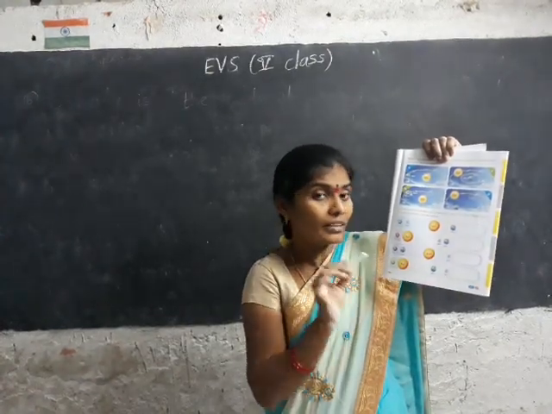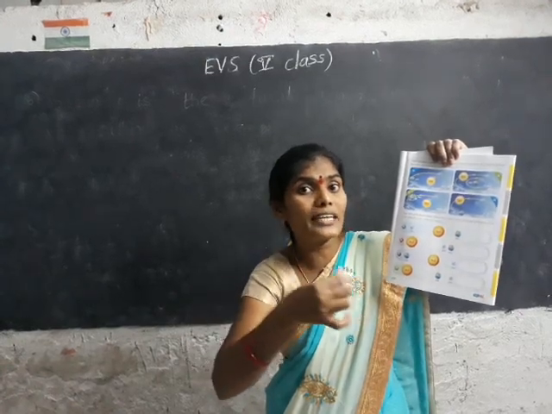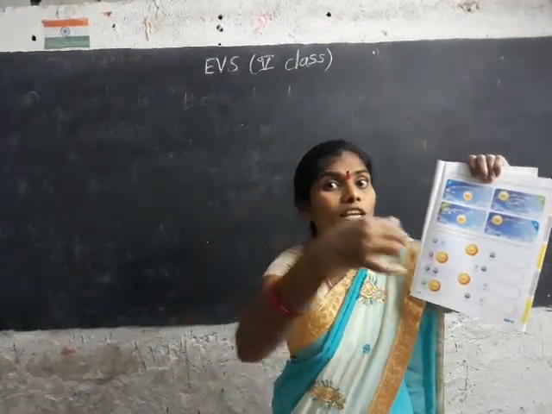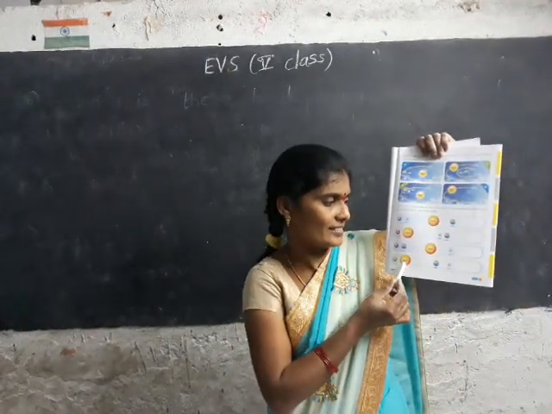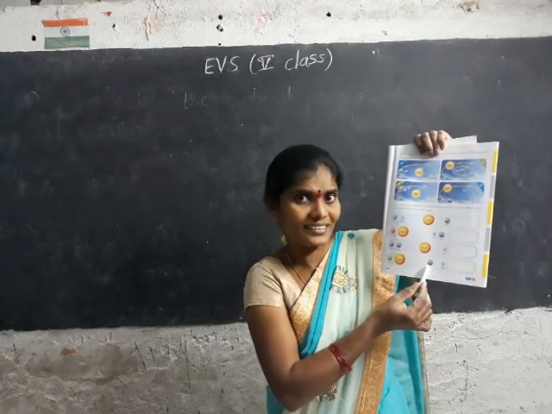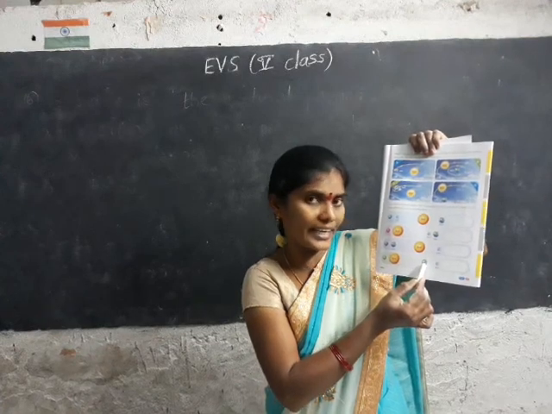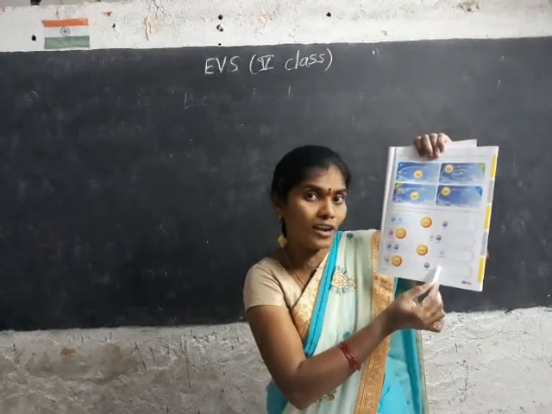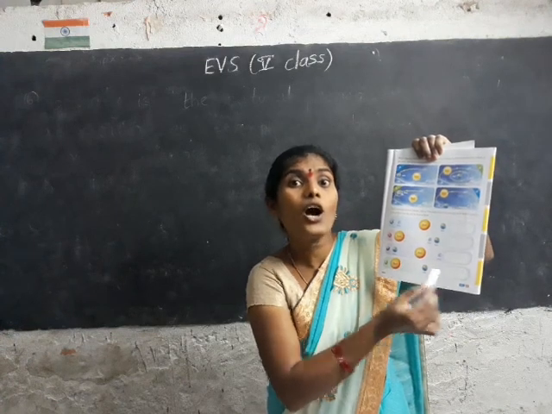Next, how does the lunar eclipse occur? The earth comes in between the sun and the moon. Here sun rays fall on earth. Earth's shadow falls on the moon. At that time we can't see the moon. That is the lunar eclipse.